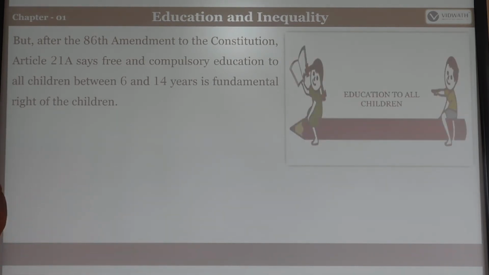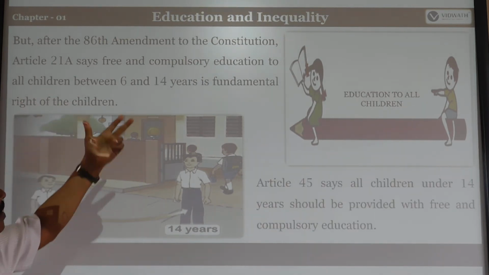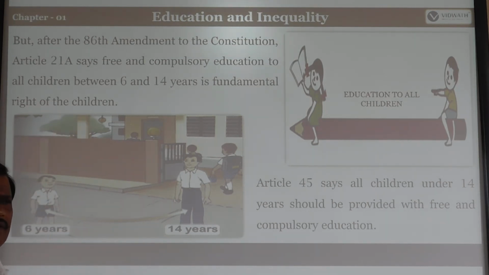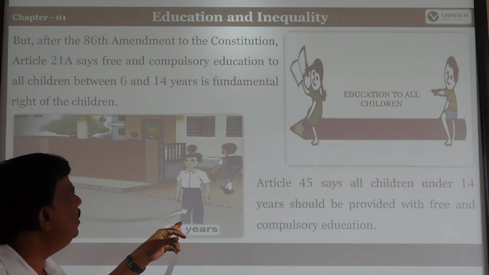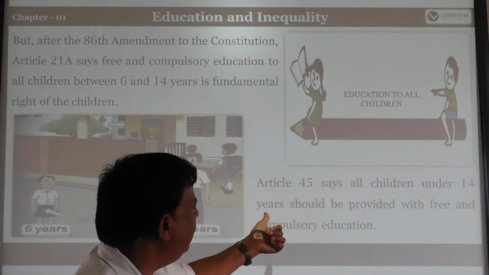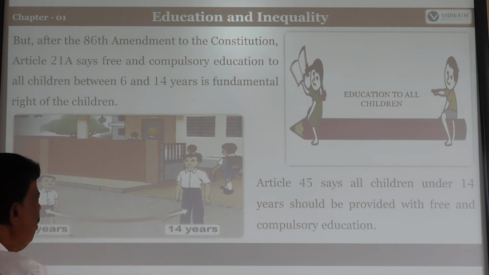But after the 86th amendment to the constitution, Article 21A says free and compulsory education to children between 6 and 14 years. Article 42, 86 and 21A provided free and compulsory education for children from 6 to 14 years. That is the fundamental right of children. And Article 45 also says all children under 14 years should be provided with free and compulsory education. Article 45 also, education to all children.